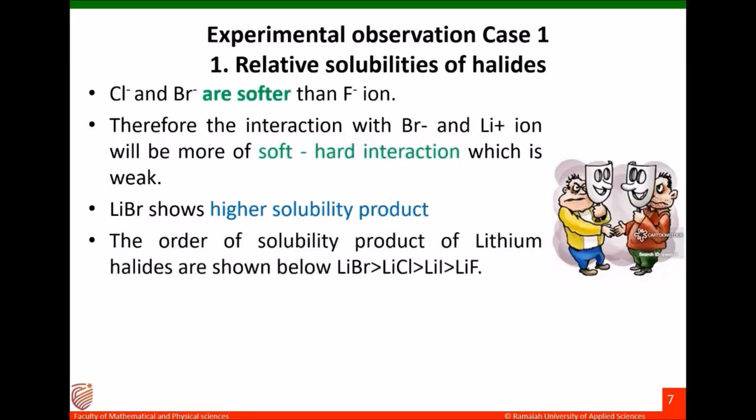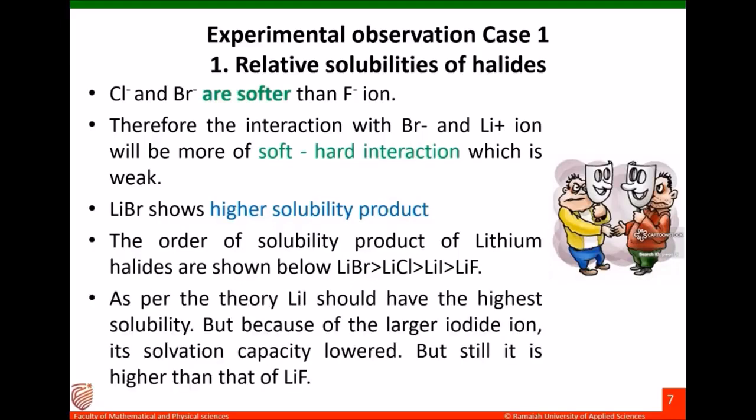The order of solubility product of lithium halides is shown below. Lithium bromide has the highest solubility product, followed by lithium chloride, lithium iodide, lithium fluoride. As per the theory, lithium iodide should have the highest solubility, but because of the larger iodide ion, the solvation capacity is lower, but still it is higher than that of lithium fluoride.